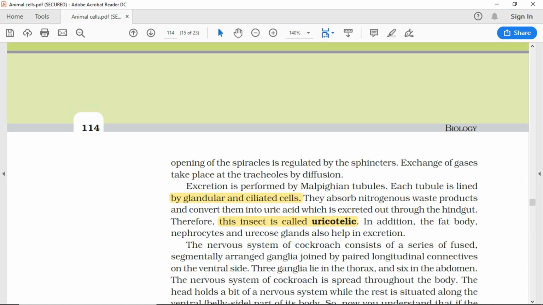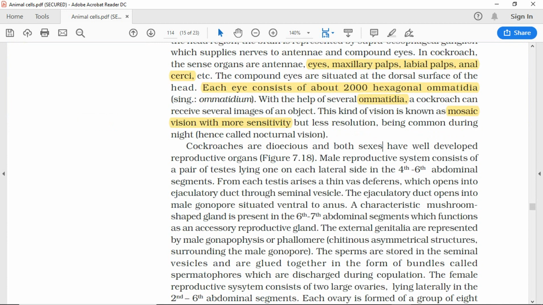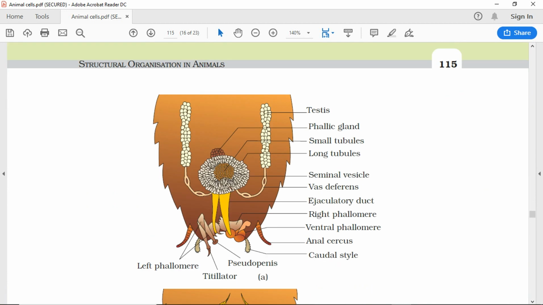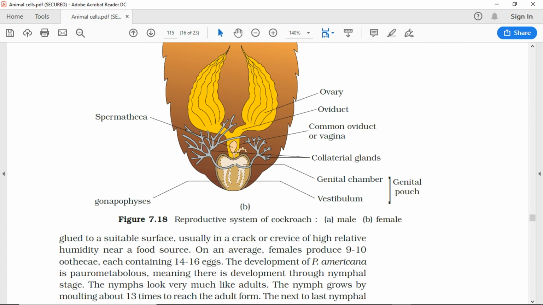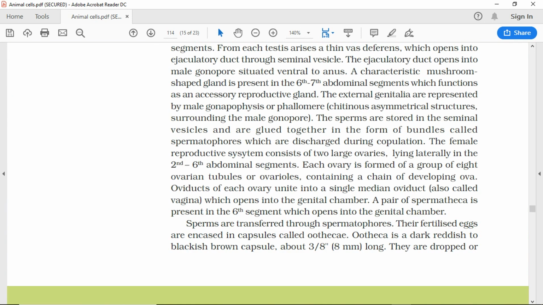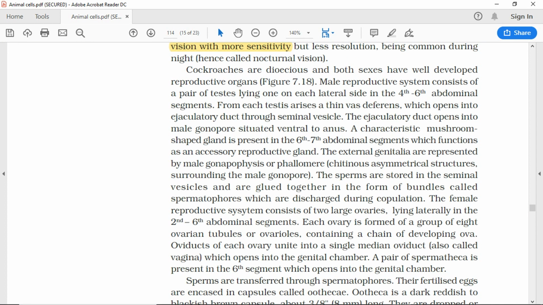Male reproductive system consists of a pair of testes lying one on each lateral side in the 4th-6th abdominal segments. From each testis arises a thin vas deferens, which opens into the ejaculatory duct through the seminal vesicle. The ejaculatory duct opens into the male gonopore situated ventral to the anus.